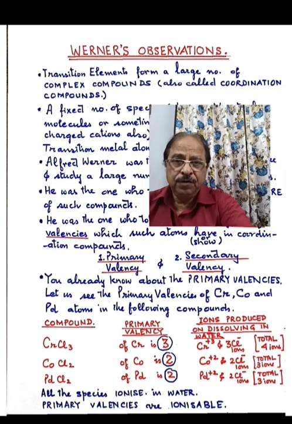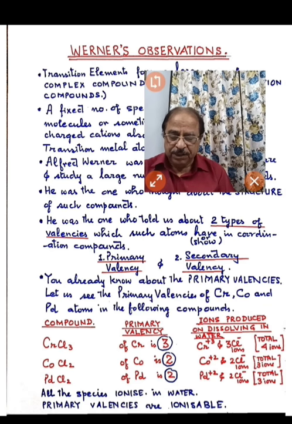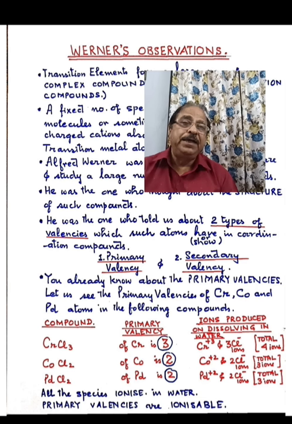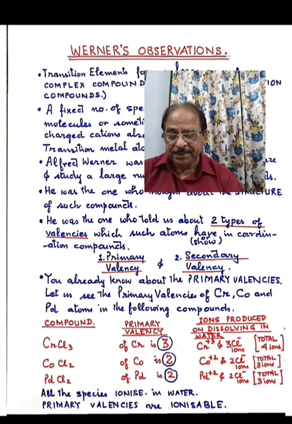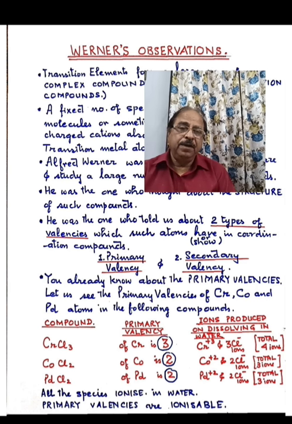And what is the valency of cobalt in CoCl2, that is cobalt chloride? What is the valency of palladium in palladium chloride, PdCl2? You will immediately tell me that the valency of chromium in chromium chloride is 3, the valency of cobalt in cobalt chloride is 2, and similarly the valency of palladium in palladium chloride is 2.